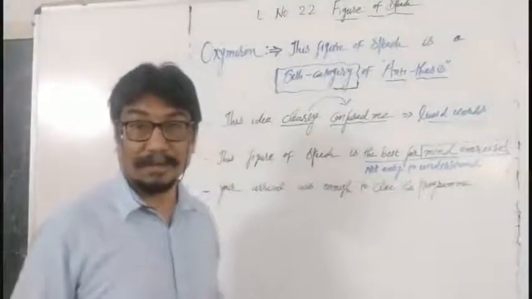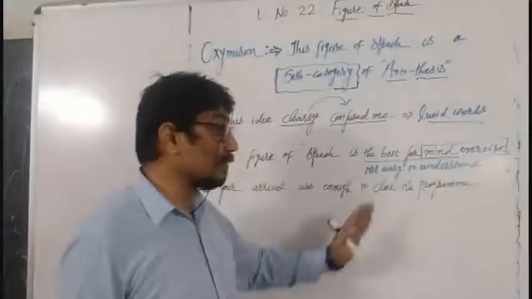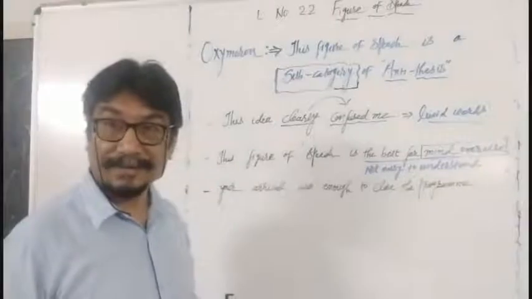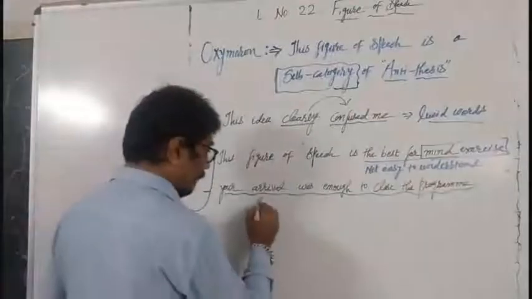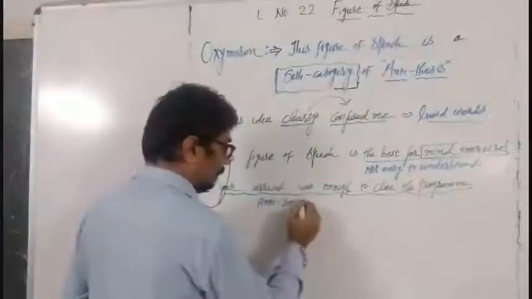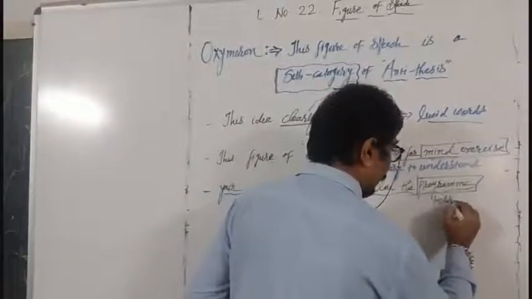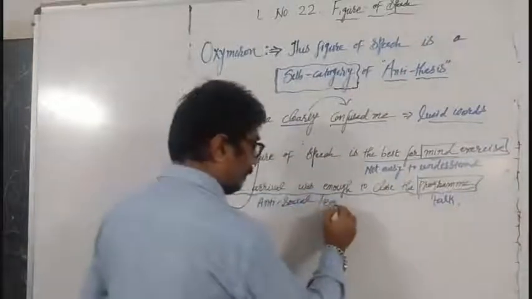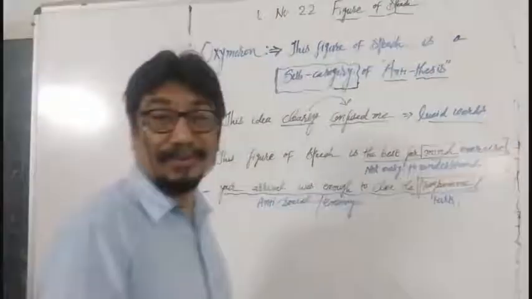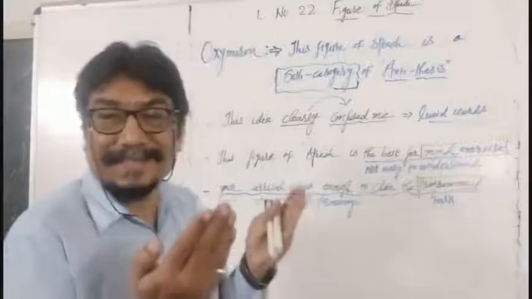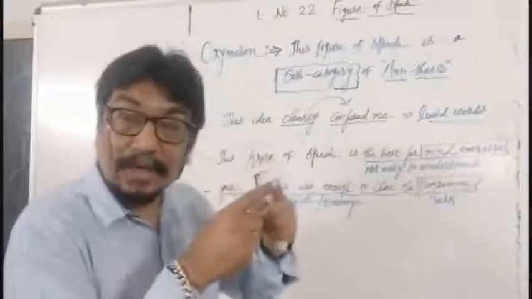Next to that, your arrival was enough to close the program. How important you are. Your arrival was enough to close the program. You see, hence it is proved that you are antisocial. To close the program or to close the talk, it means you are my enemy. So what is told to you, you will analyze in such a way that it leads you towards the real meaning or another meaning.